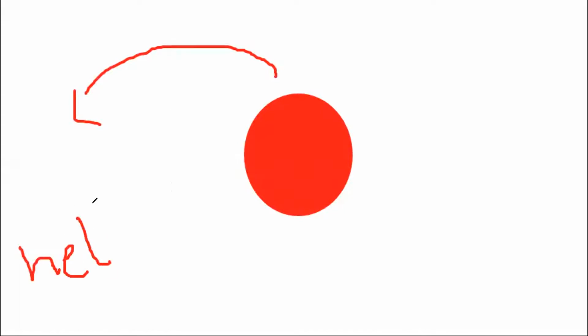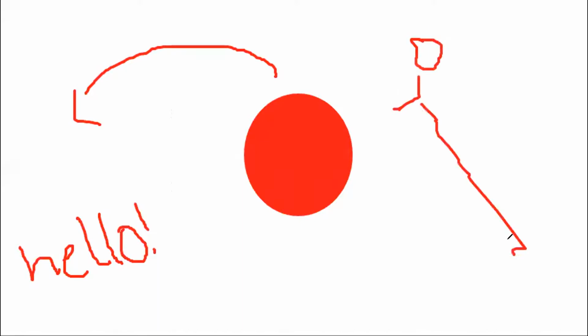I know my drawing is bad. So how is that going to work? How is the sphere going to understand that my player has just kicked me right now? He's just standing and he just kicked that. Oh my god, my computer or someone is just okay. He just kicked the ball and the ball went there and it says hello. How is all that gonna work?